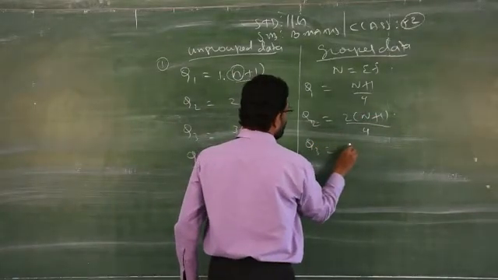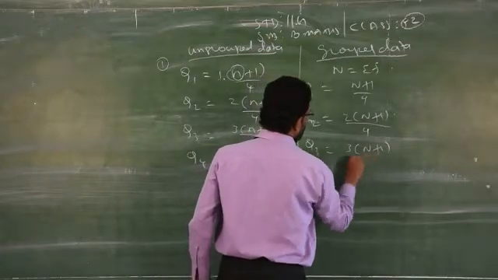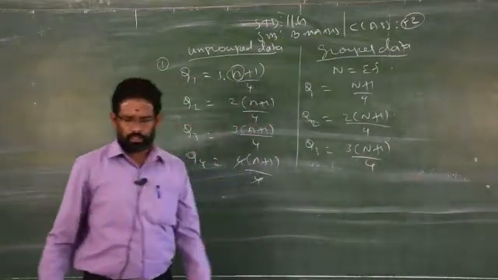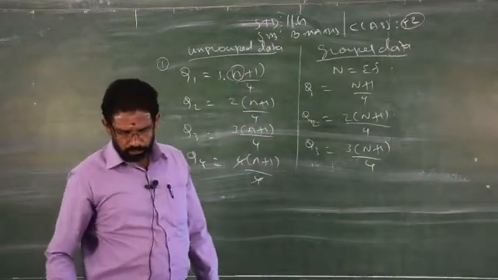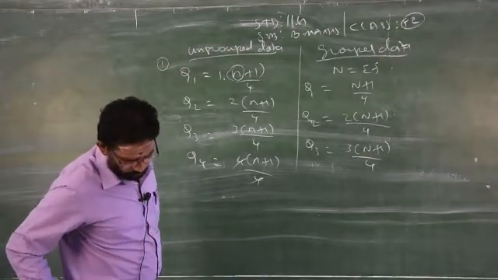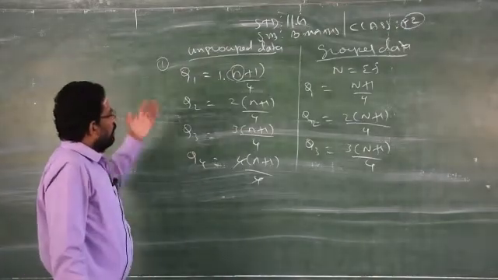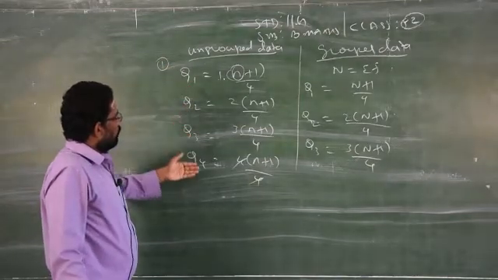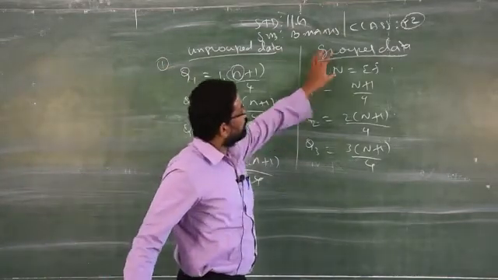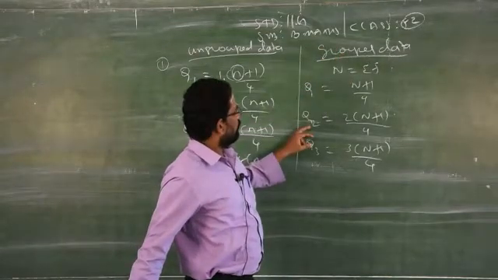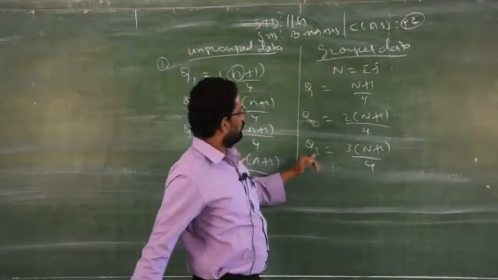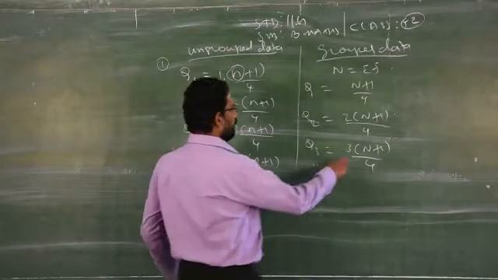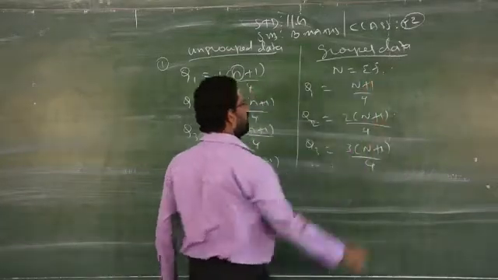For Q3, 3 of N plus 1 by 4 and so on. Clear? So these are the formulas to find the first quartile, second quartile, third quartile and fourth quartile, similarly for grouped data, where capital N stands for summation F.